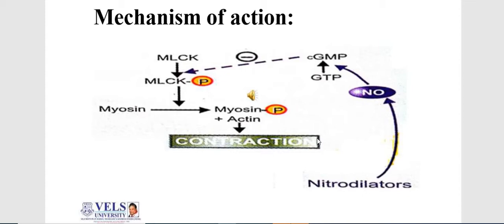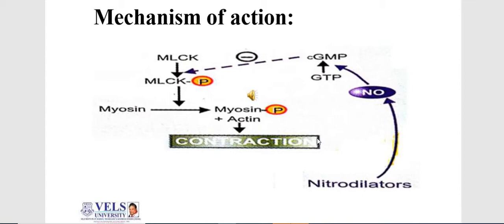When we take this drug, it produces NO, and NO is responsible for the generation of cGMP from GTP.